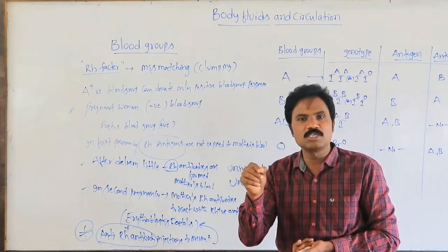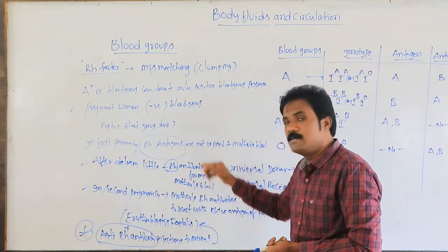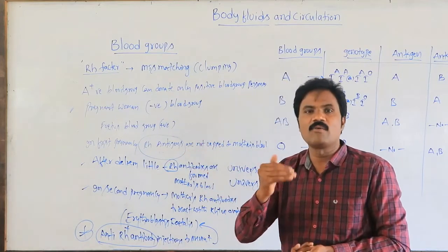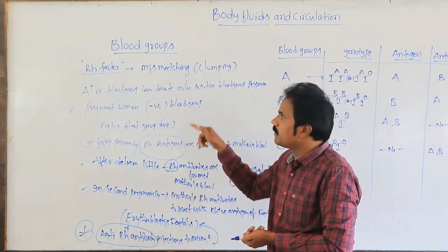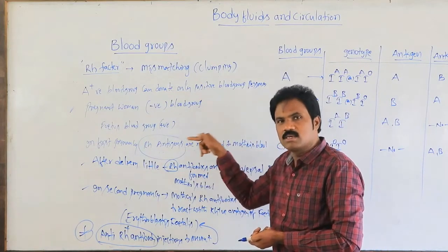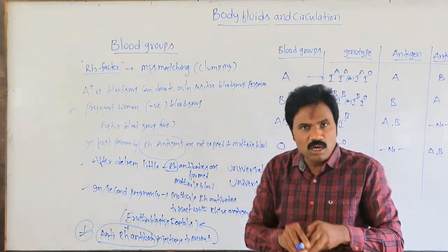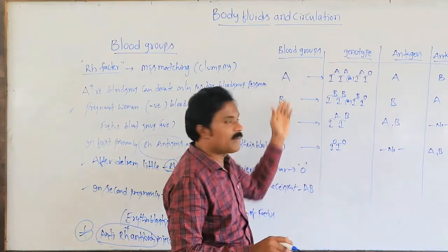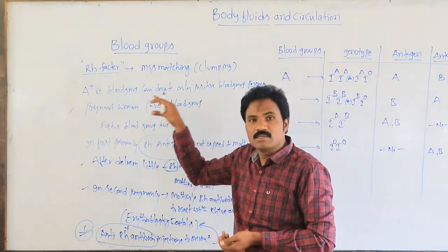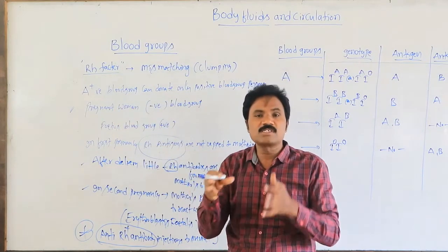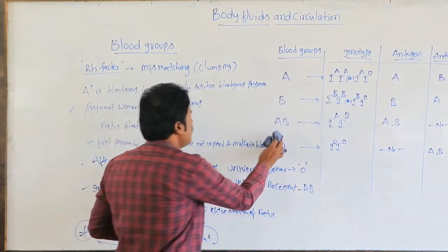That's why it is very important during the transmission of blood. Blood is transmitted through the veins, compulsorily, whenever there is an injury, operation, accident, or delivery. In such cases, blood must be transferred from one person to another. Before that, it must be tested, not only for the type of blood group but also for the RH factor, whether positive or negative. Based on this, it must be donated. It must match; otherwise it may cause clumping of the blood.